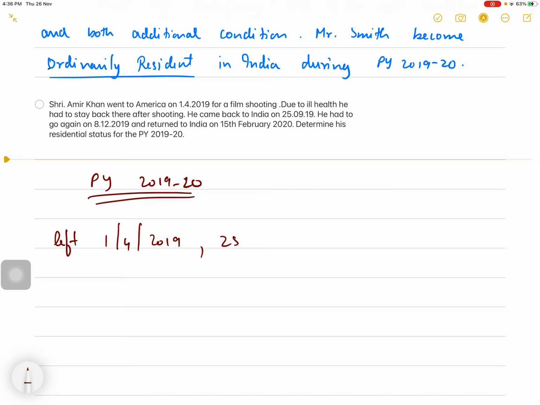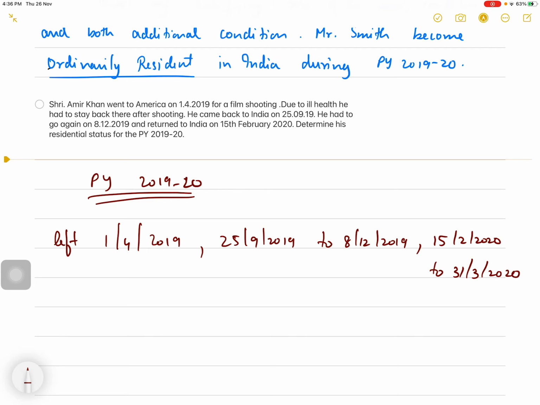He had to go again, so from 25th September 2019 to 8th December 2019 he was in India, and then he came back on 15th February 2020. That means 15th February 2020 to 31st March 2020.